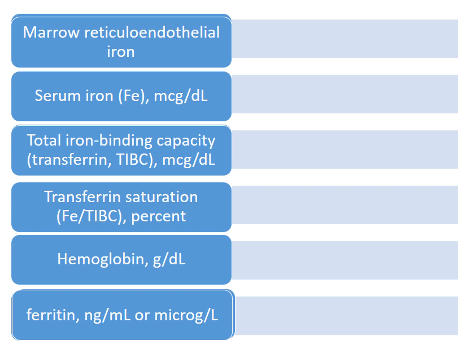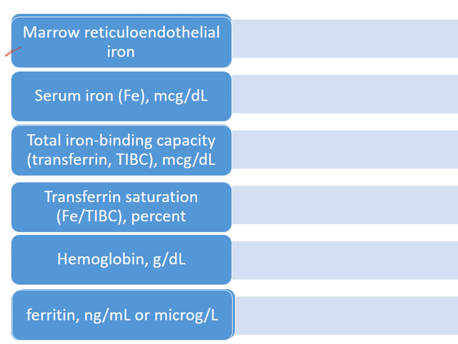First, for the stages of iron deficiency, we have multiple stages. Usually, the body contains stores in the marrow reticuloendothelial system, that is stainable iron. If we take a bone marrow sample, we have stainable iron.